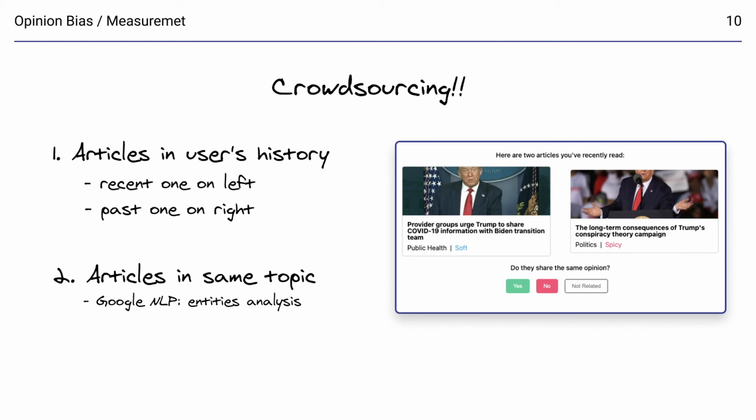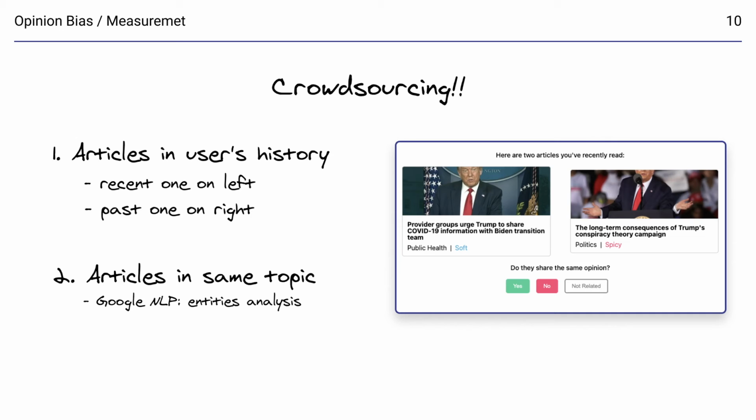Lastly, opinion bias is different from the previous two biases in the sense that bias has to be measured in the relationship between two articles, not every article individually. We turned to the wisdom of the crowds and employed a crowdsourcing solution to measure the similarity in the opinions of two articles a user has read in the past, with the help of a simple survey as shown on the right. Articles to be shown on the survey meet the following criteria.